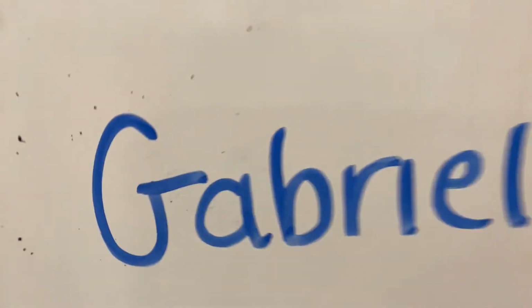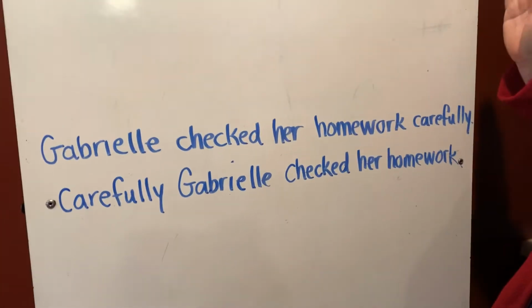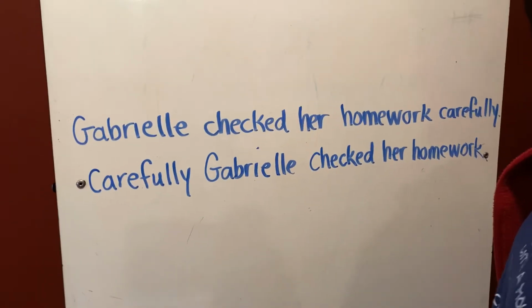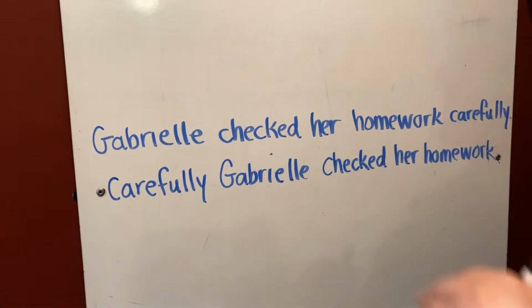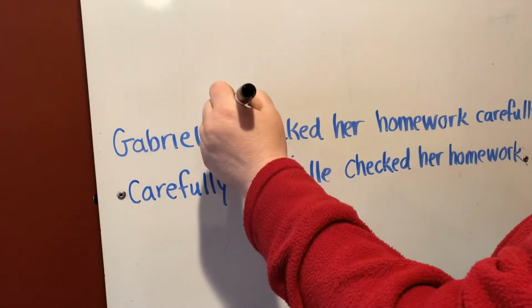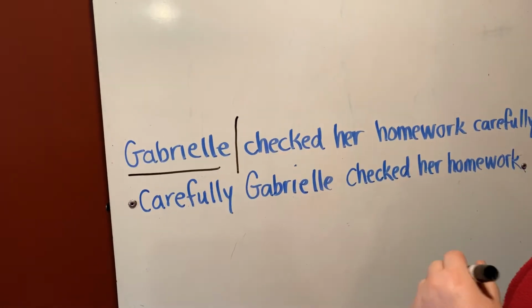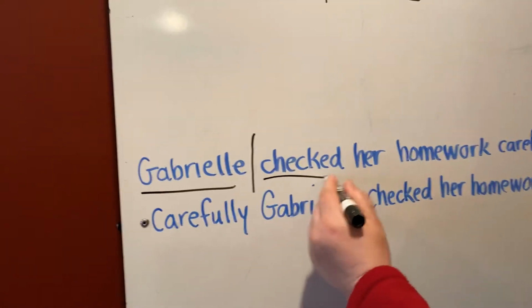Gabrielle checked her homework carefully. Okay, I'm getting ahead of myself. Let's just stay together for a second. Let's split this sentence between subject and predicate. That's going to split right there. What is our subject? Gabrielle. What did Gabrielle do? Checked.